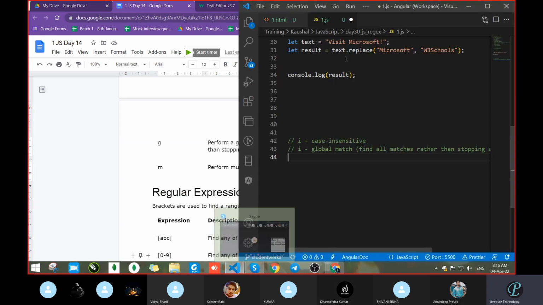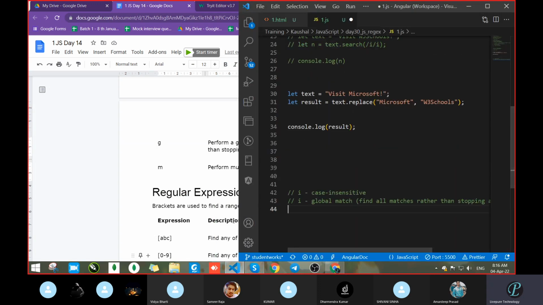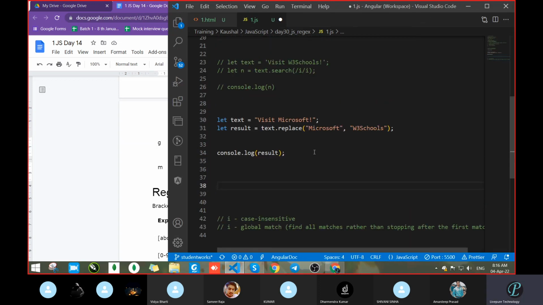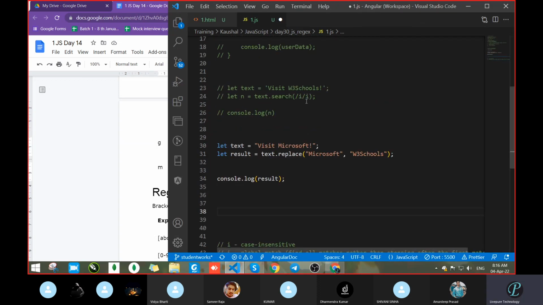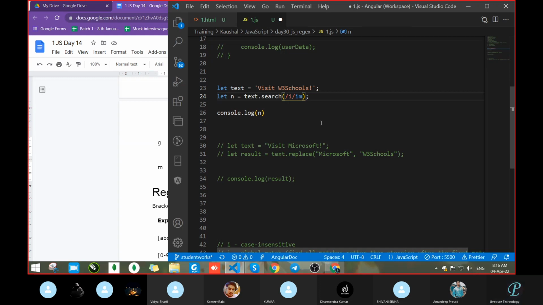If we want all three flags, like /m also, we can pass them in our regular expression itself. So here is text.search. /i is there, and I want the regular expression with multi-line, so pass m here and then it will work. And if we want a global search also, pass g also.